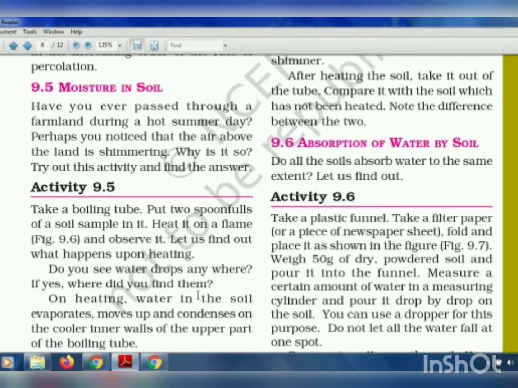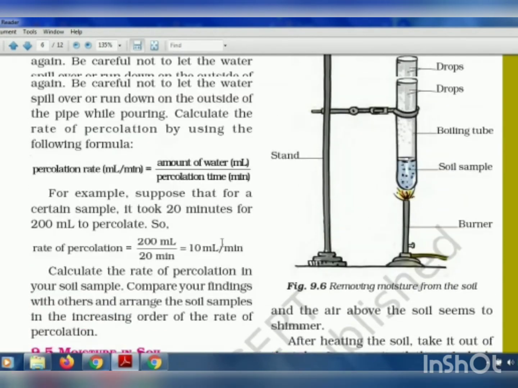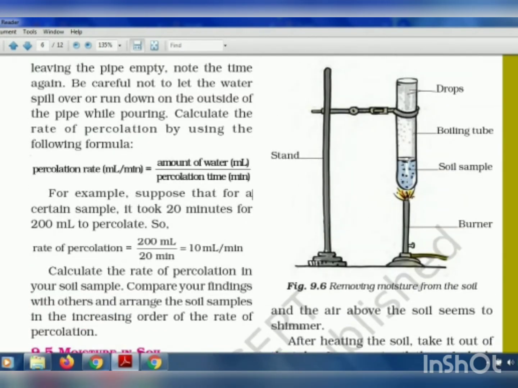Now the next topic here is moisture in soil. How to find out the moisture in the soil? One experiment is given to you. You have to take a test tube, put some soil inside it and heat that soil from below. Now what will happen: when you provide heat, the water that is present in the soil will convert to water vapor and start to move up. When it reaches the top of the test tube, as the top of the test tube is cold, the water vapor comes in contact with that cool environment and again converts to water droplets.